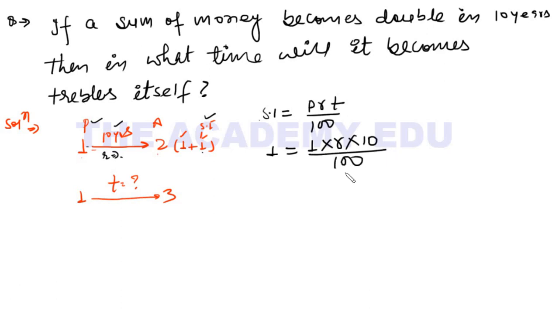So now what I can do, the 0 0 cancel and we cross multiply. So 10 is here, R into 1 is R. So R is equal to 10%. So the rate of interest now is 10%. So if the rate of interest is 10% here, it is also 10% here. Now the question is saying, if the principal is 1 rupee, in how much time will it become triple if the rate of interest is 10%? Why did it give this information to you? So that you can find the rate of interest.